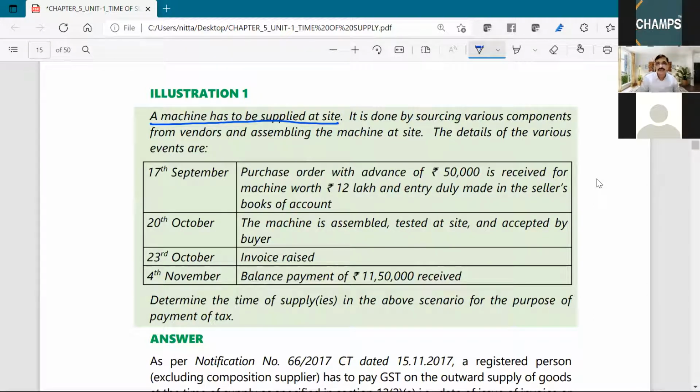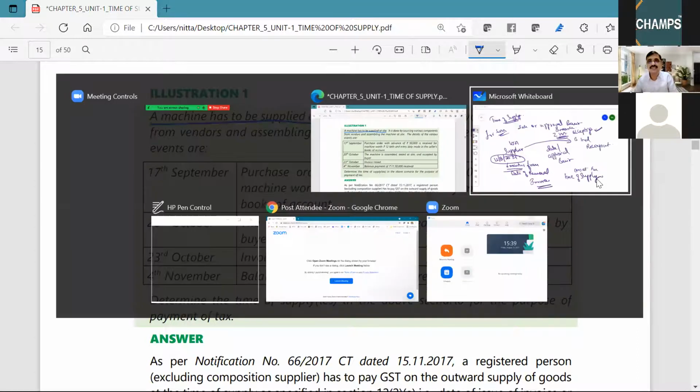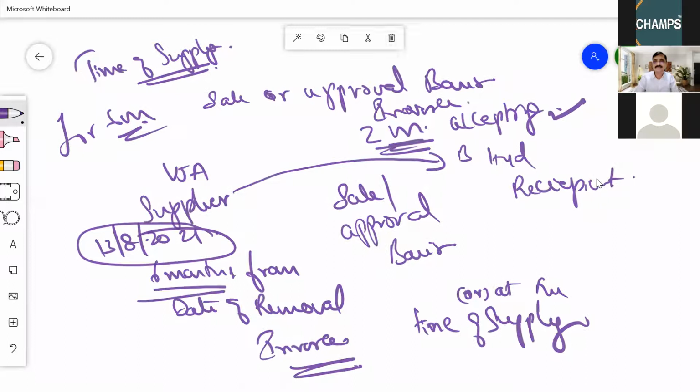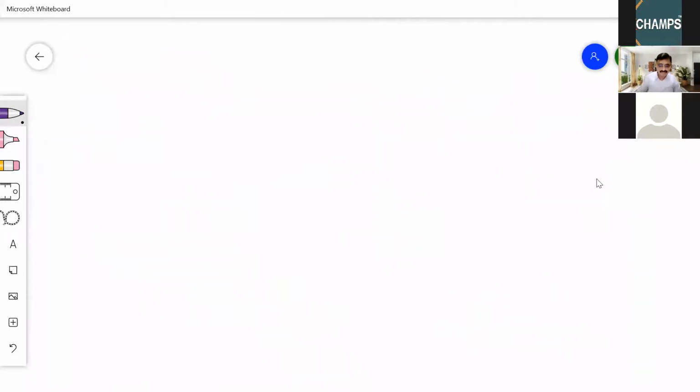Now, let us understand what is the time of supply. For goods, forward charge, how to determine time of supply currently?